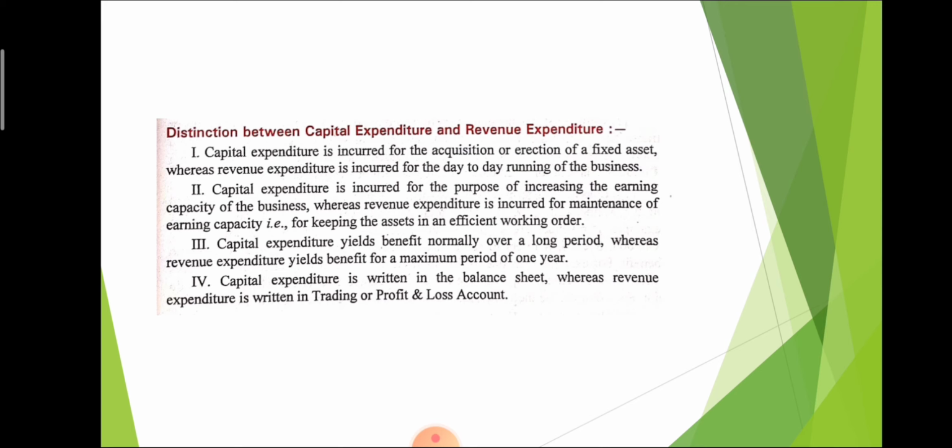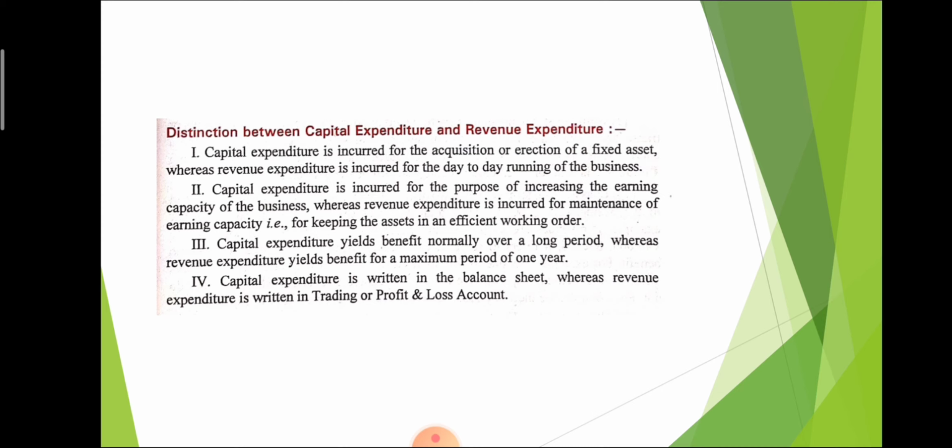In simple terms, capital expenditure is spent for purchasing or erecting fixed assets, because that is not on a regular basis, whereas revenue expenditure is incurred for day-to-day operation.